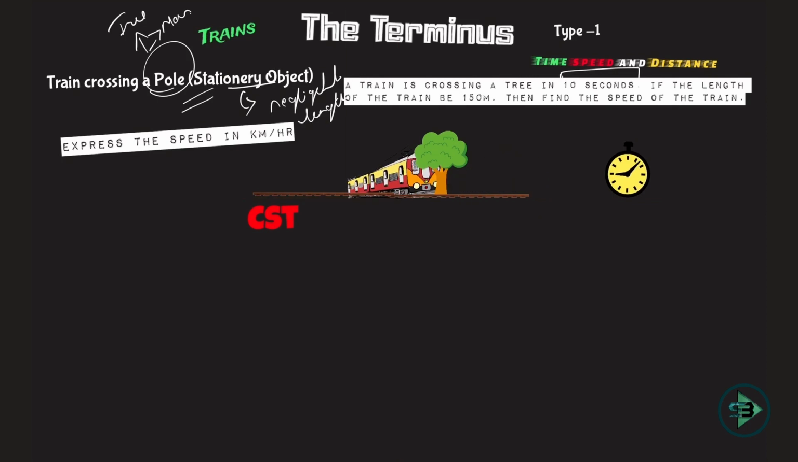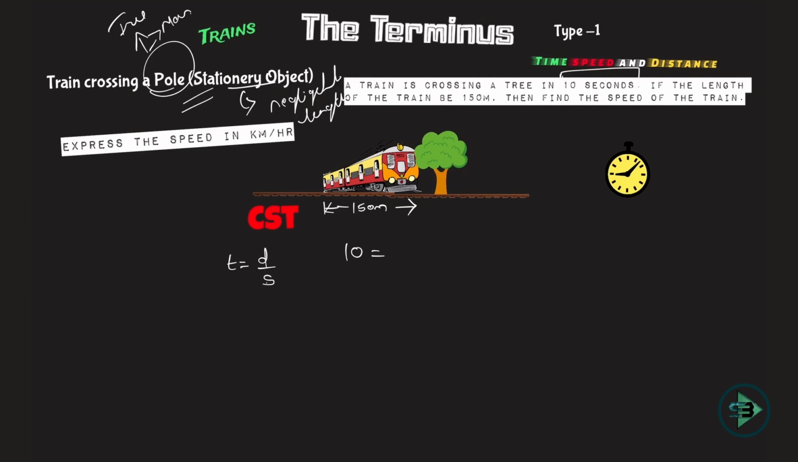What is given to me? If the length of this train is given to me as 150 meter, find the speed of the train. So I am being given the length of this train is 150 meter. And I am being asked what is the speed of this train. So in the entire chapter we are just going to have one formula: time is equals to distance upon speed. Time is given to me, 10 seconds is the time taken by this train.